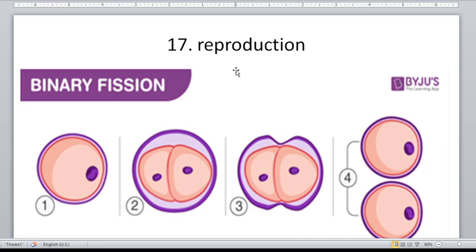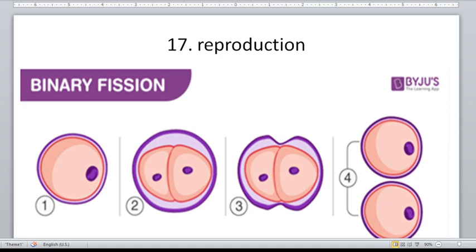This is also the reproduction method for bacteria. Same with amoebas. But not all amoeba, because some amoeba divide through the process of mitosis. For amoeba, Entamoeba and Iodamoeba divide through the process of binary fission.